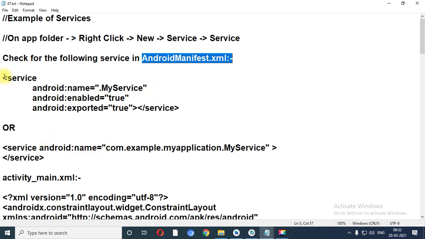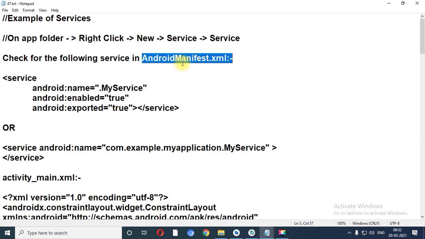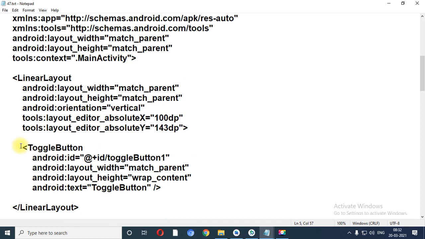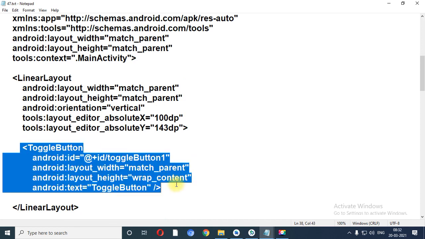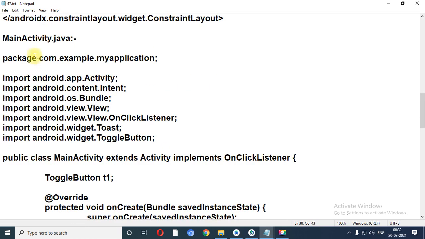So be careful, you need to register it under the manifest file. Now in the designing window I have just taken one widget that is called toggle button to start the service and stop the service. Now let me explain the code regarding Java file.